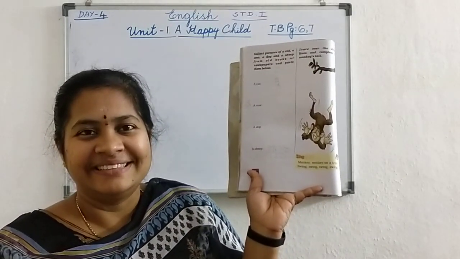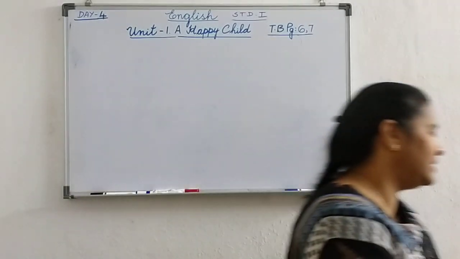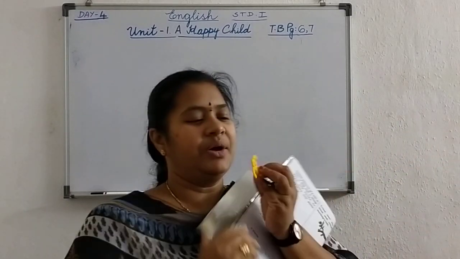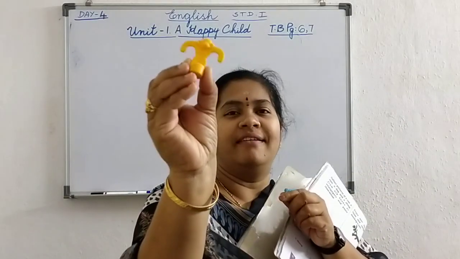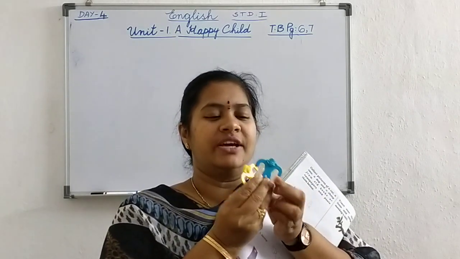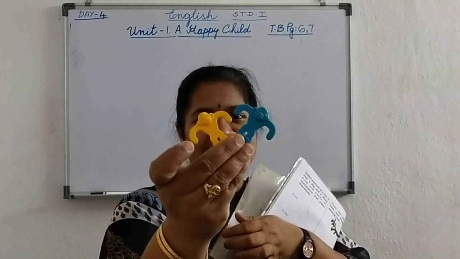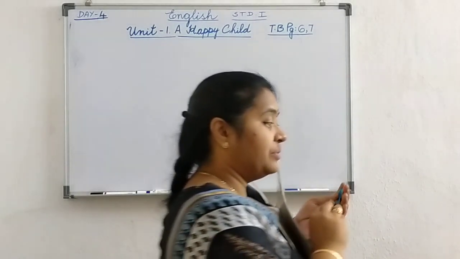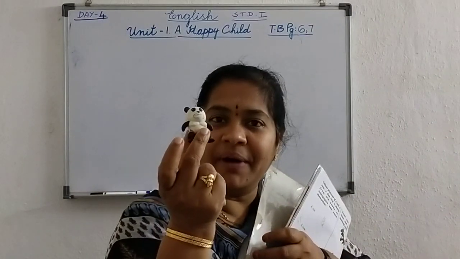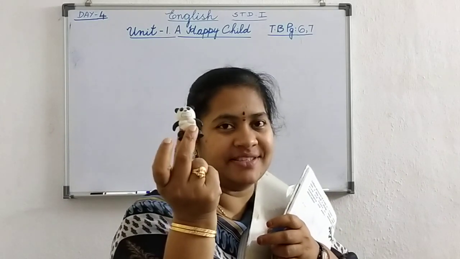Okay, now what is this animal here? You all like that? Yes, what is that? Monkey. You want to see the monkey here? See, I have a monkey here, Godzilla. Yes, yellow color. And what is this? Another one also I have. Blue color Godzilla. Yes, monkeys. Yes or no? I have other animals also. What is this? Panda. Panda is a wild animal. It lives in the forest.